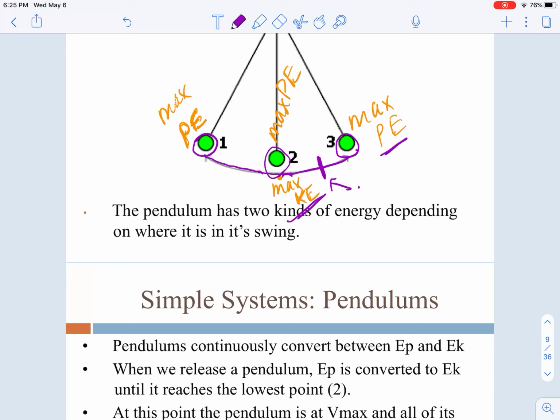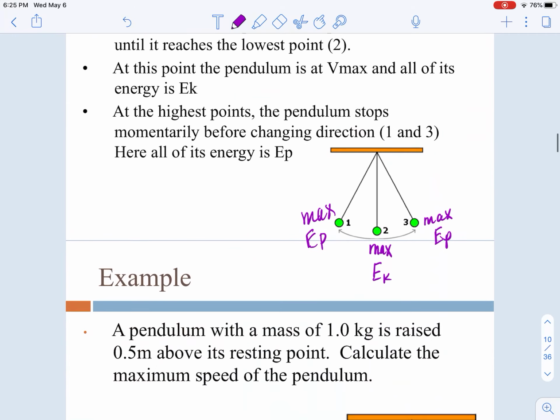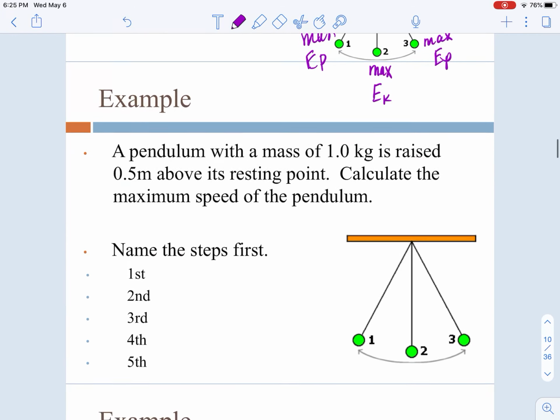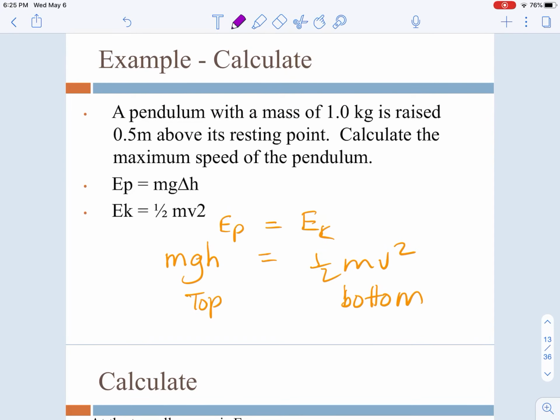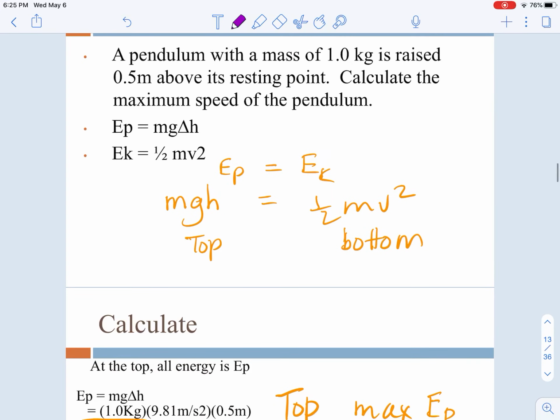When it goes up and stops again here, it's again maximum potential because it's stopped. Any place halfway between the max potential and max kinetic, you could say that potential energy and kinetic energy could be equal at that spot because it's halfway between the two maximums.